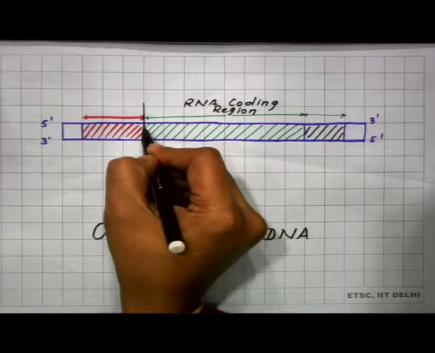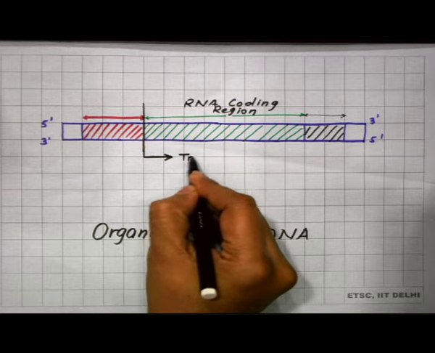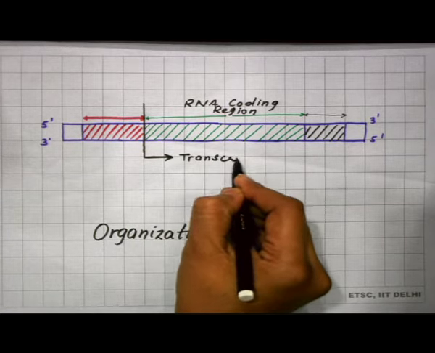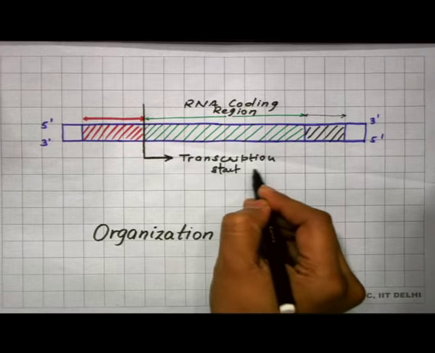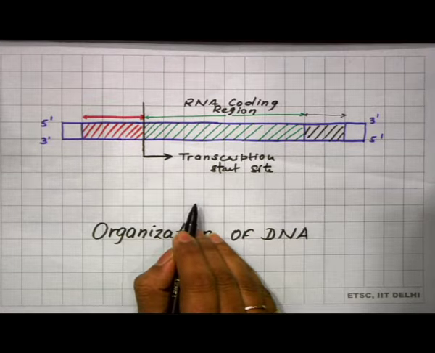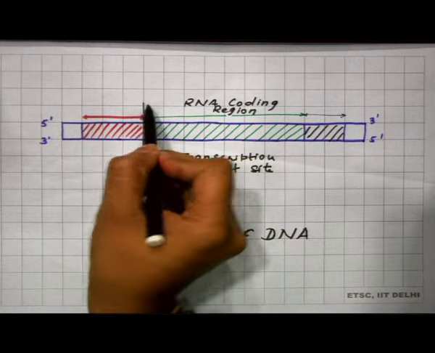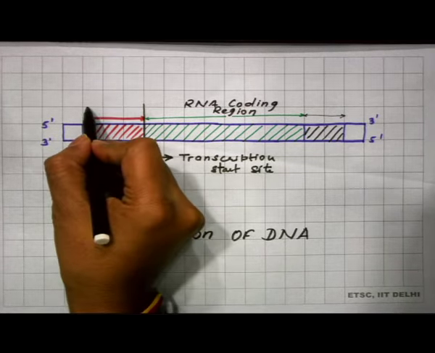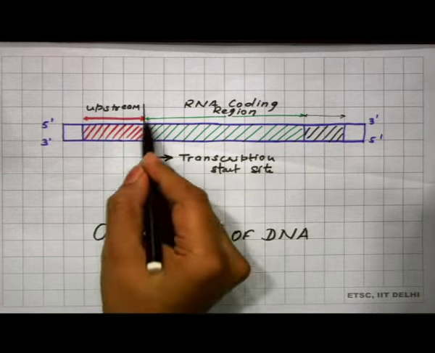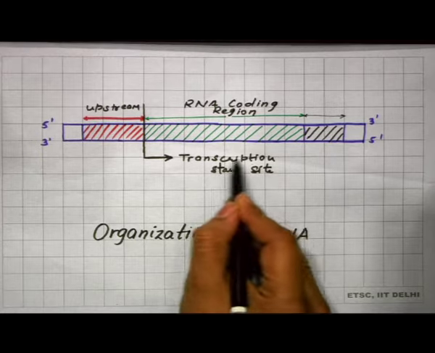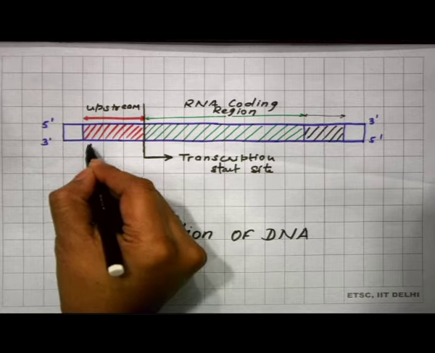This particular place in DNA is called the transcription start site or initiation site, from where the transcription will begin. To the left of this transcription start site, all sequences are known as upstream, and upstream to this transcription start site, this particular fragment of DNA is called the promoter.